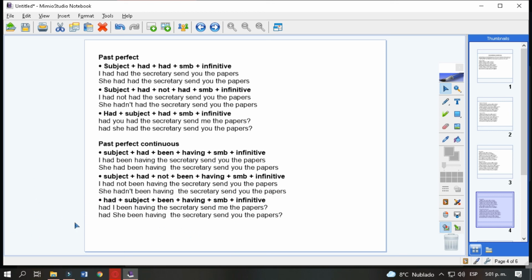For questions we use a WH word. If not, we start with had, subject, been, because perfect tense, having, because it is continuous, somebody to do the action. Had I been having the secretary send me the papers? Here it should be you instead of I. Had she been having the secretary send you the papers? And this is past. In the following, we are going to deal with future forms and modals.